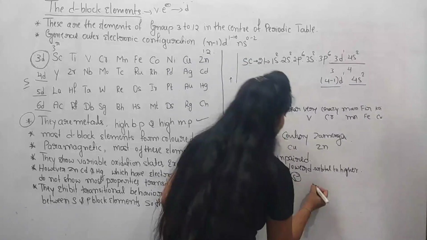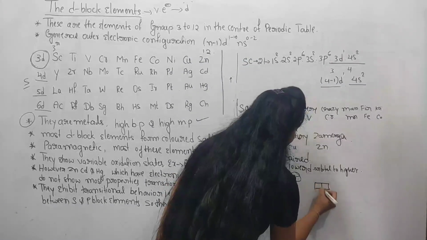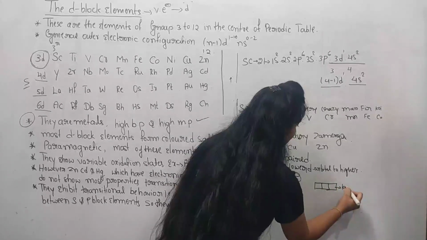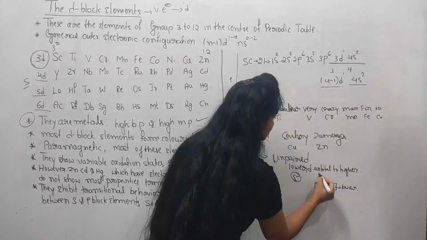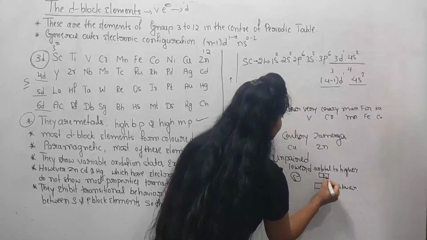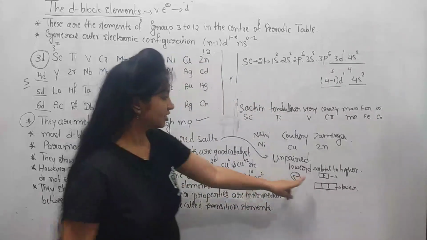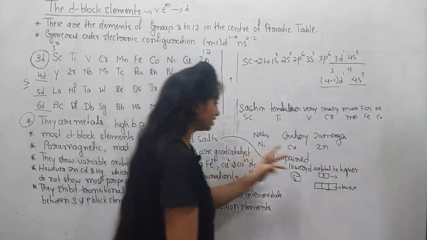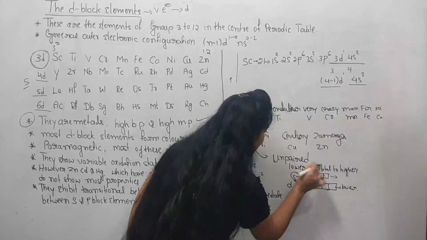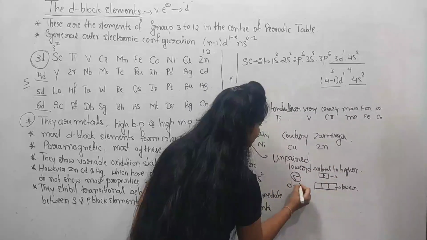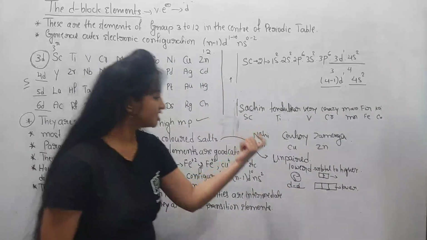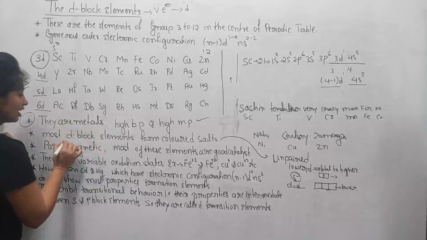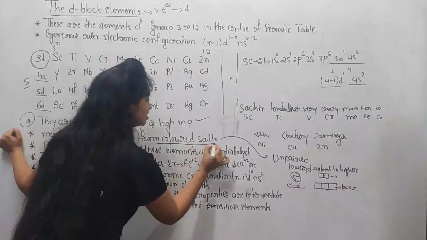So they split like 3 orbitals as lower orbitals and 2 orbitals as higher orbitals. So the electron jumps from the lower d orbital to the higher d orbital. Then the transition takes place, and that transition is called a dd transition. By this dd transition, the color is formed. So the d block elements form colored salts.